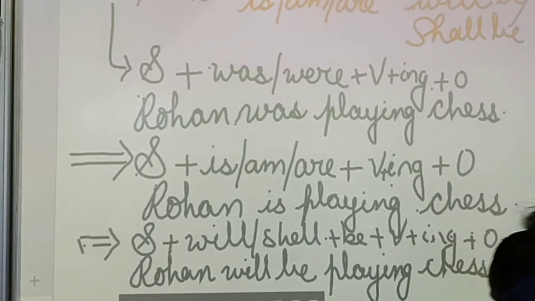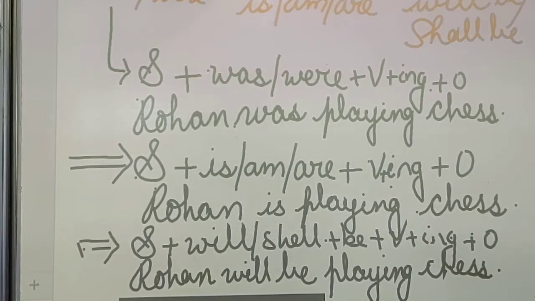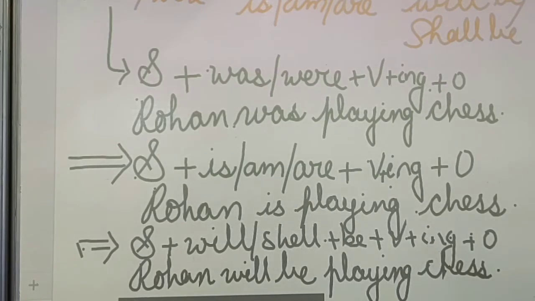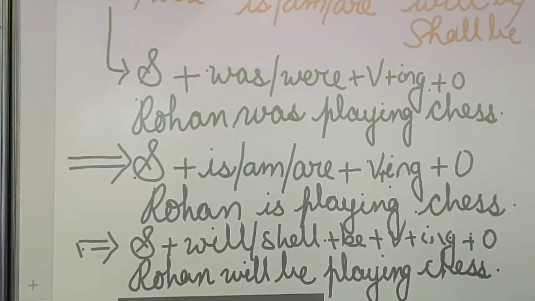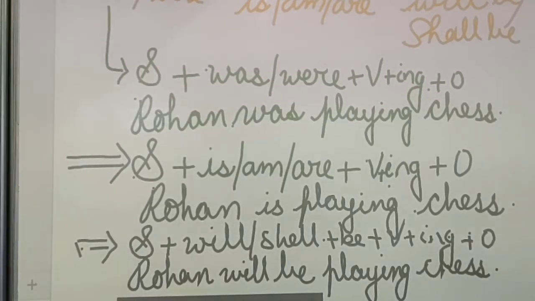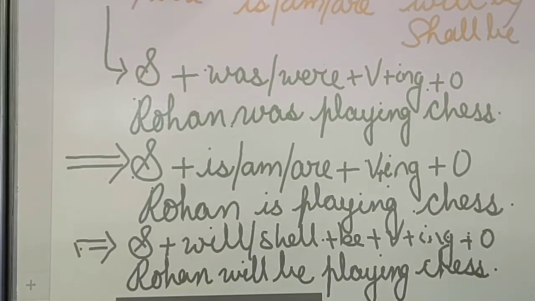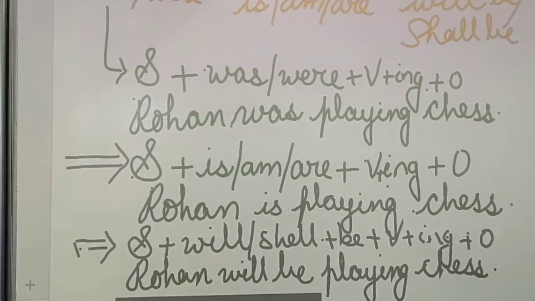Rohan will be playing chess. Rohan will be playing chess. Understood now? So these are the three different forms of continuous tense.